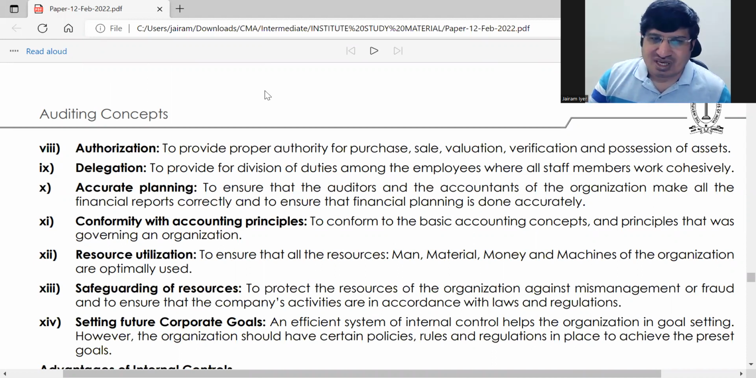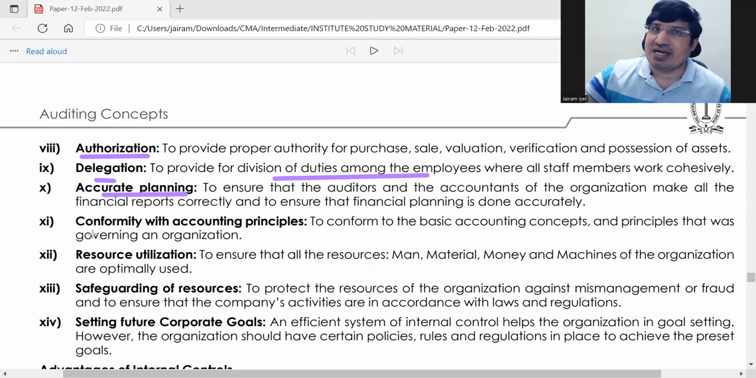So if there is good internal control, then all transactions, everything will be properly authorized. And delegation is division of duties among employees. It will help in accurate planning because already the system is planned. So if the system is planned, the work is devised in such a way that all work will be planned.